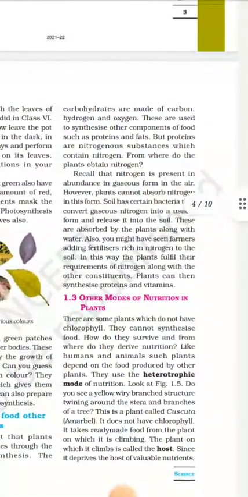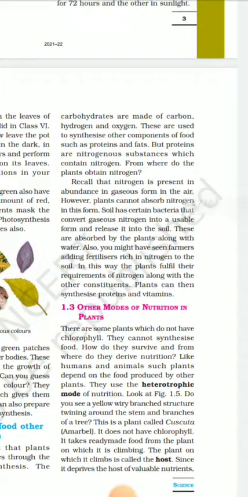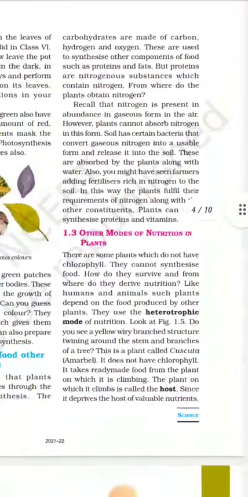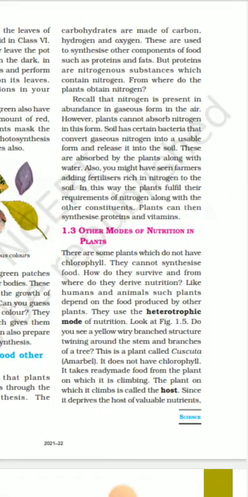These are absorbed by the plants along with the water, and also you might have seen farmers adding fertilizers rich in nitrogen to the soil. In this way, the plants fulfill their requirements of nitrogen along with the other constituents. Plants can then synthesize proteins and vitamins. Now the next point, 1.3, the other modes of nutrition in plants.